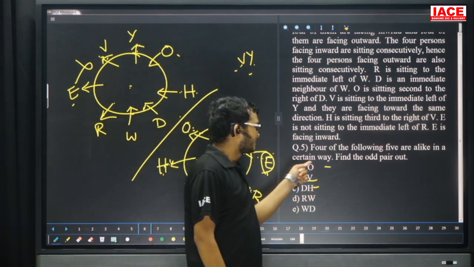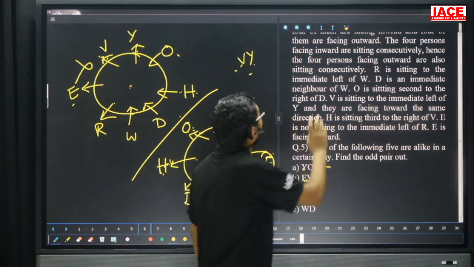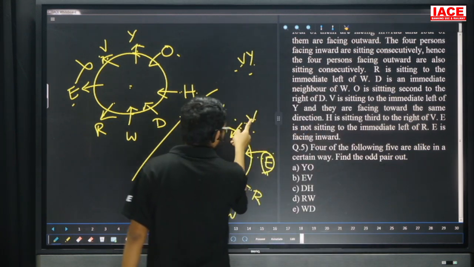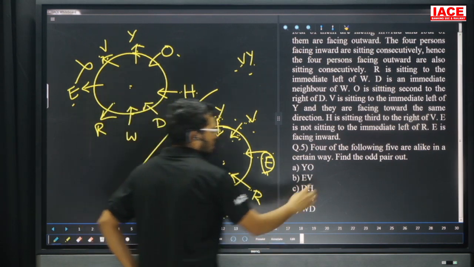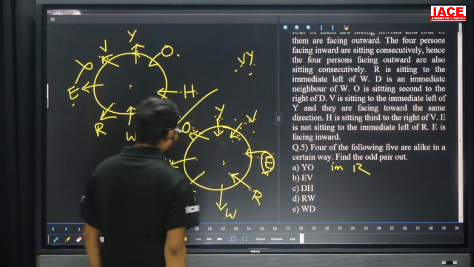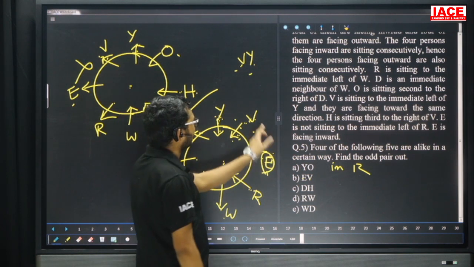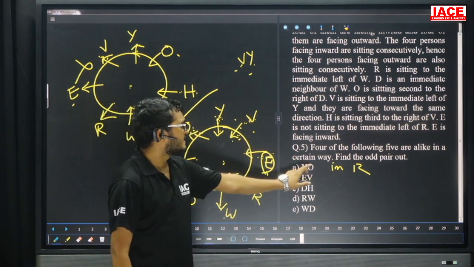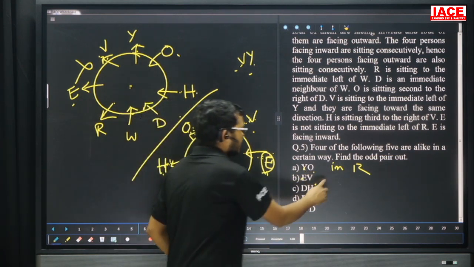Y, the first one, is inside and outside. Both are the same here. Again inside and outside, no chance to take this one. Now check the sub-options. Take the positions of Y and O here. Y is immediate right of O. See here, Y is immediate right of O. Second one, E and V. E is immediate left of V. See here. First one, Y is immediate right of O. Next one, E is immediate left of V. This one is immediate left.